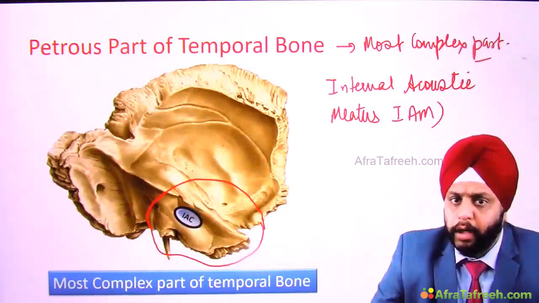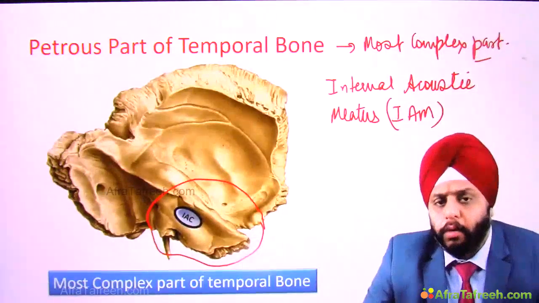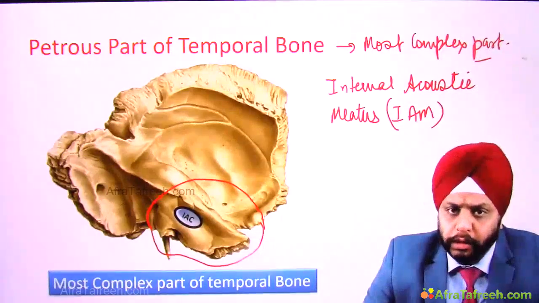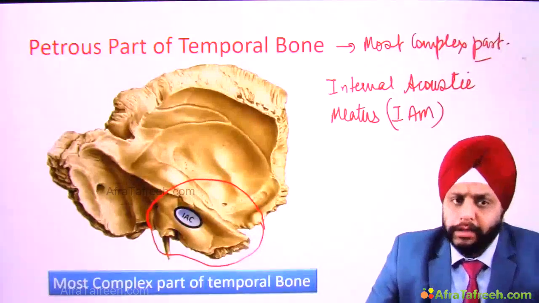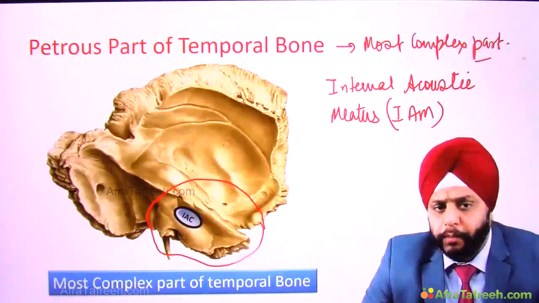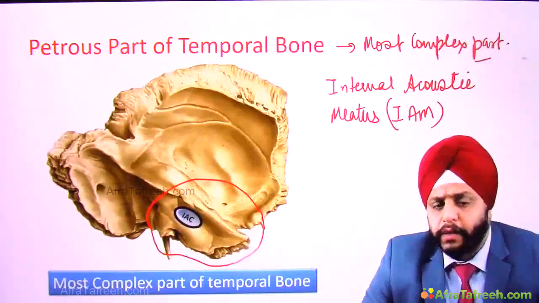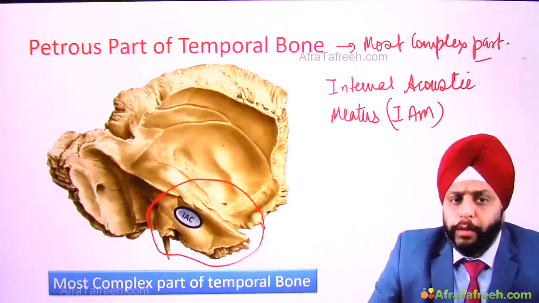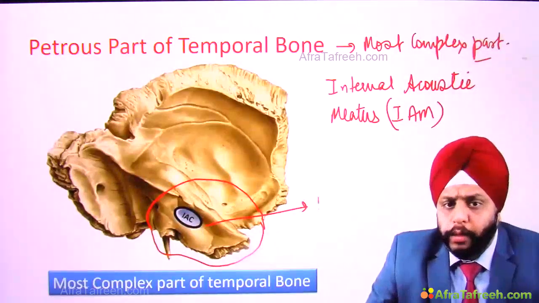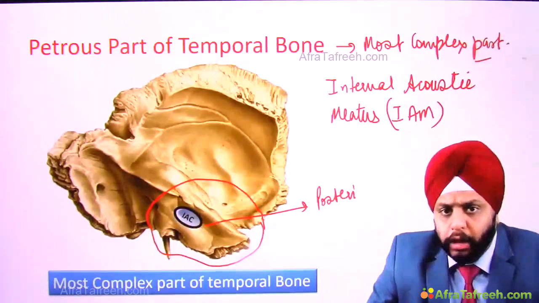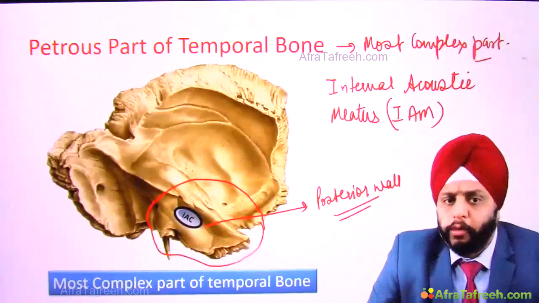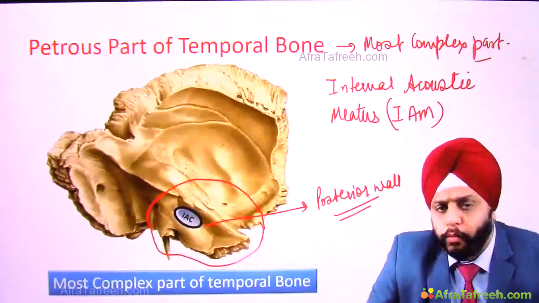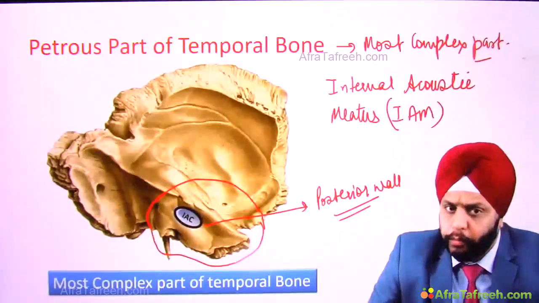IAM. Okay, so IAC or IAM, internal acoustic meatus or internal auditory canal. Now that is the opening in the petrous part of temporal bone. That's the canal. Now where does the canal open? It opens, you can see over here, in the posterior wall of petrous part of temporal bone. So remember, it is in the posterior wall of petrous part of temporal bone.